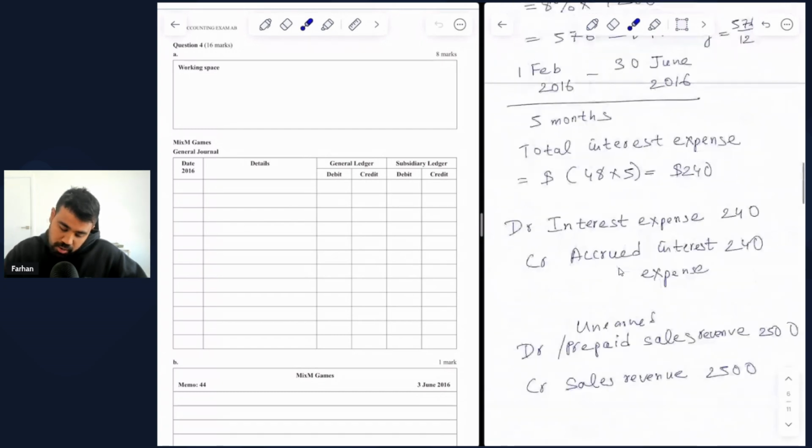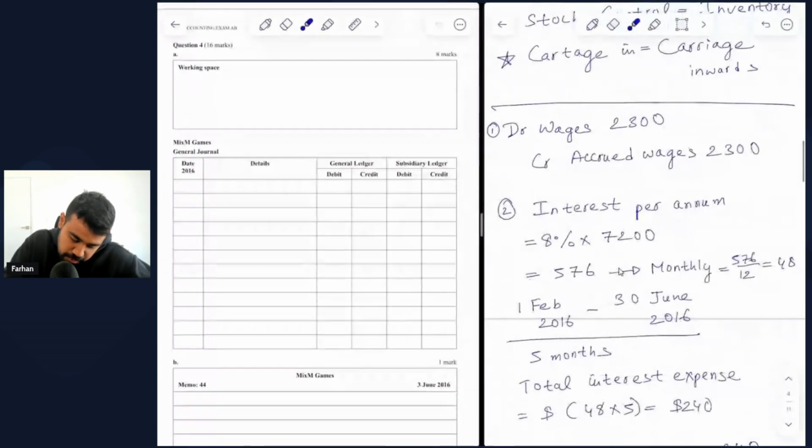So the first one was to debit wages. So we are at 30 June 2016. So we debit wages expense within the general ledger, which reflects an increase in expenses. And then we credit accrued wages within the general ledger, which reflects an increase in liabilities.